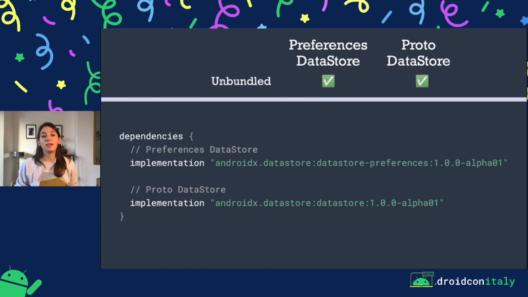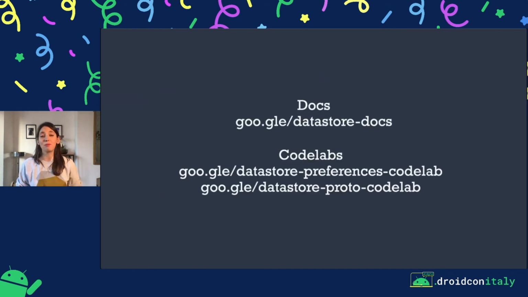And then finally, DataStore is unbundled. So this means that you no longer have to wait for a new version of Android Studio, or for a new version of the Android OS, to use this API like you would with SharedPreferences. So all you have to do is add it to your app now. To find out more about DataStore, check out our documentation and our code labs for both Preferences and Proto DataStore.